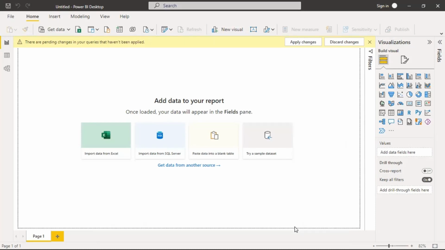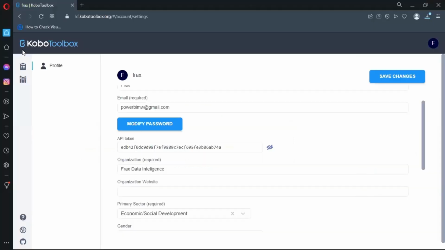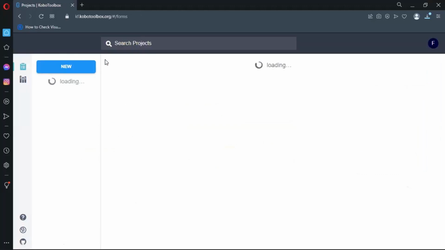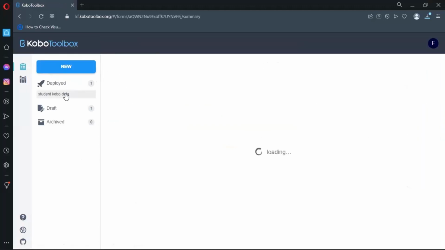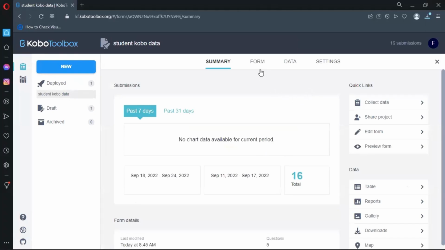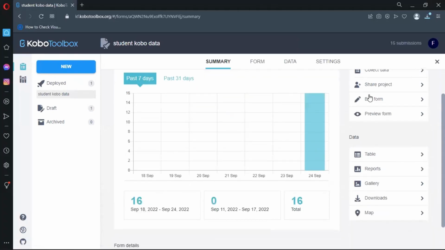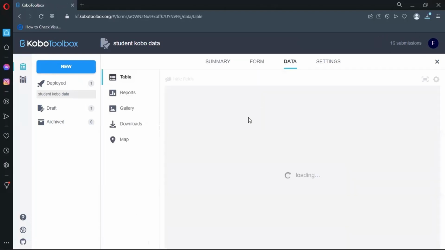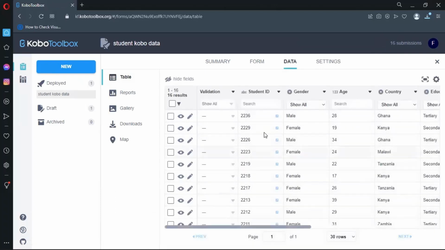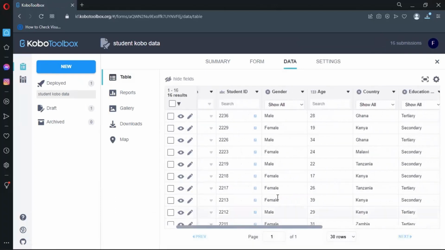For Kobo Toolbox, let us go to Kobo and review our data. So this is our data now. We have 16 submissions here, total submissions. We can check here, 16 submissions. And for our data, this is it: student ID, gender, age, country, and education.